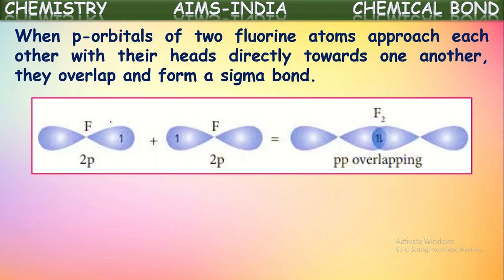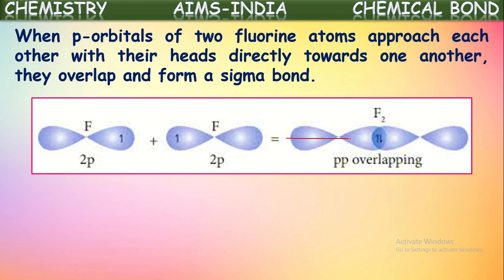So this is one fluorine atom which is having one unpaired electron in its 2pz orbital. This is another fluorine atom having, in the same way, one single electron in its 2pz orbital. When these two fluorine atoms approach each other, they form a single bond which we call a sigma bond. This overlapping is called pp overlapping.